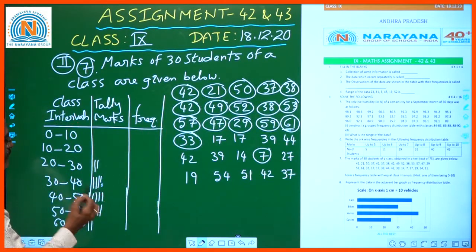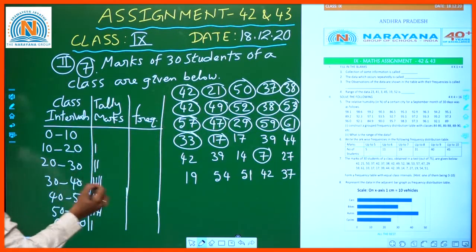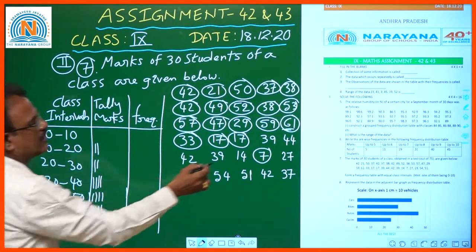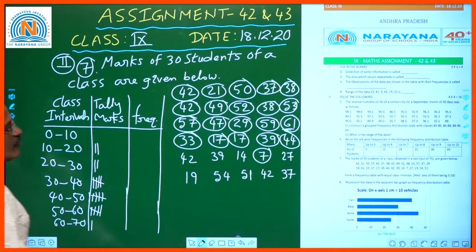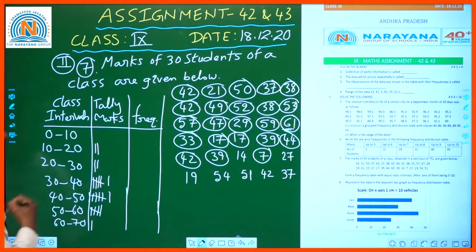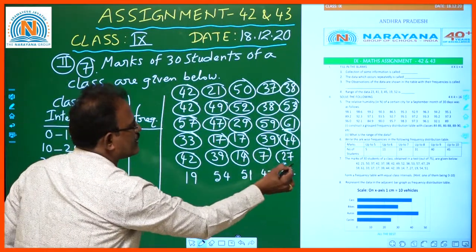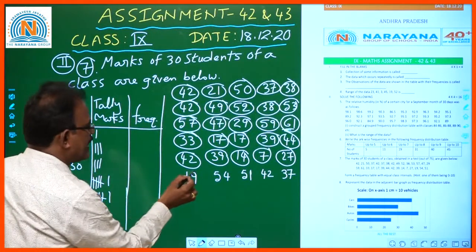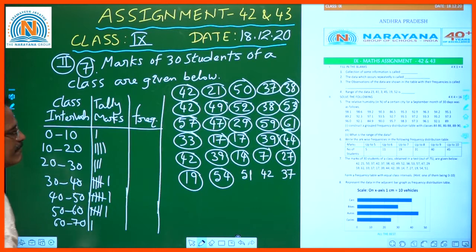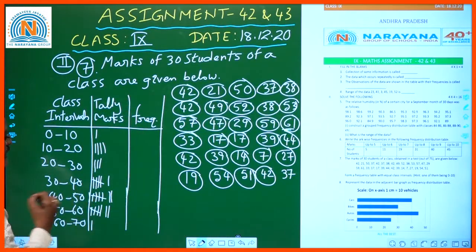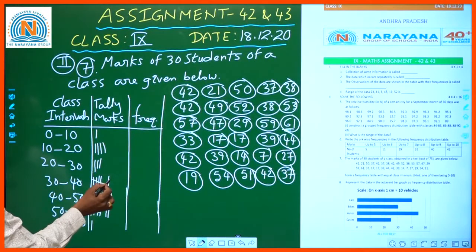33 between 30 to 40. 17 is between 10 to 20, and one more 17, again in the same class interval. 39 is between 30 to 40, 44 is between 40 to 50, 42 between 40 to 50, 39 between 30 to 40, 14 is between 10 to 20, and 7 means the first class interval. 27 is between 20 to 30, 19 is between 10 to 20, 54 is between 50 to 60, 51 is between 50 to 60, 42 is between 40 to 50, and 37 is between 30 to 40.